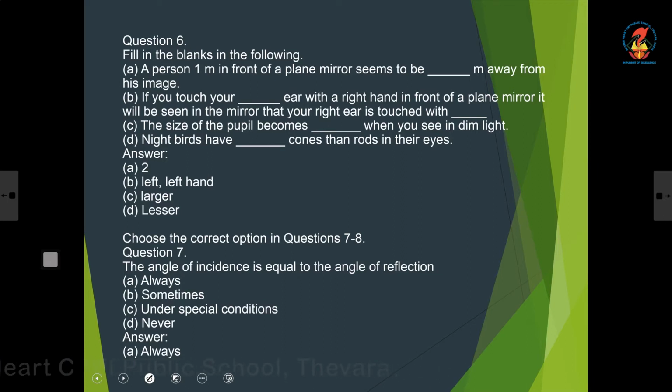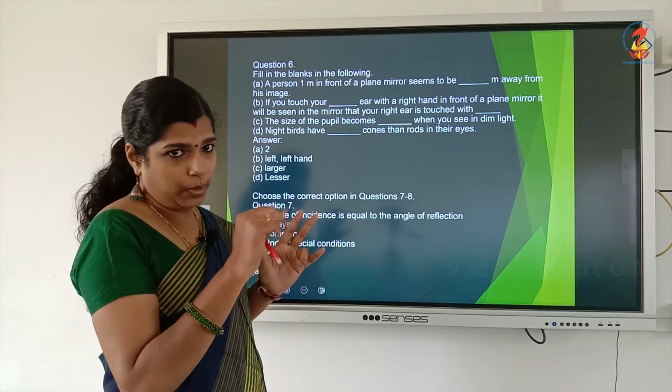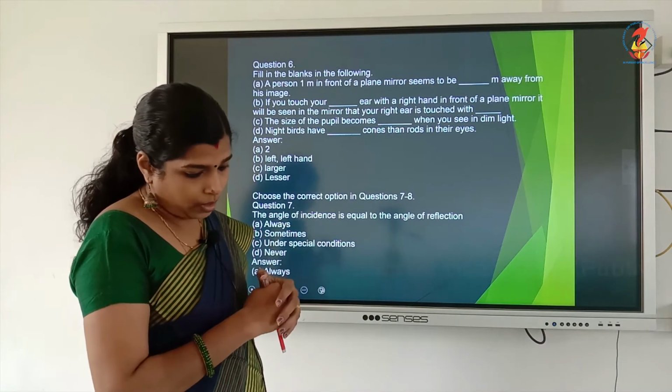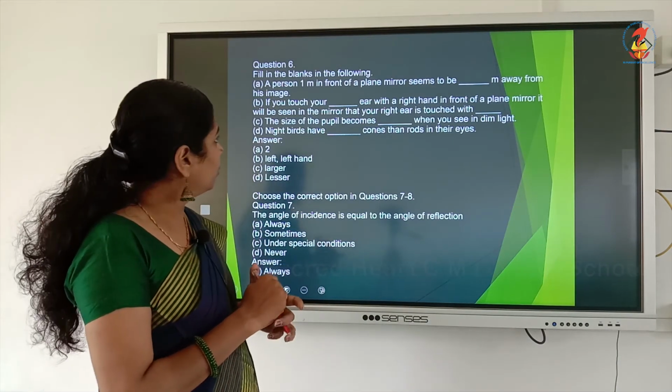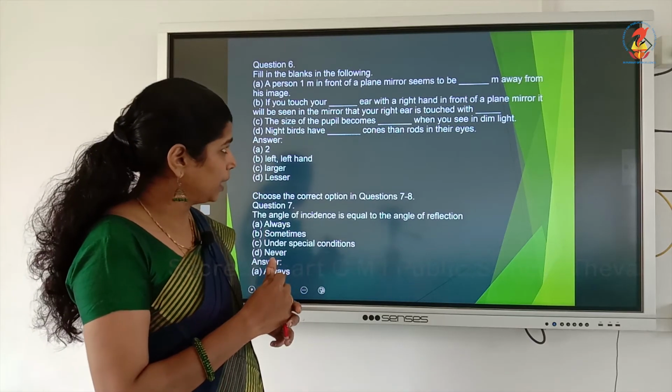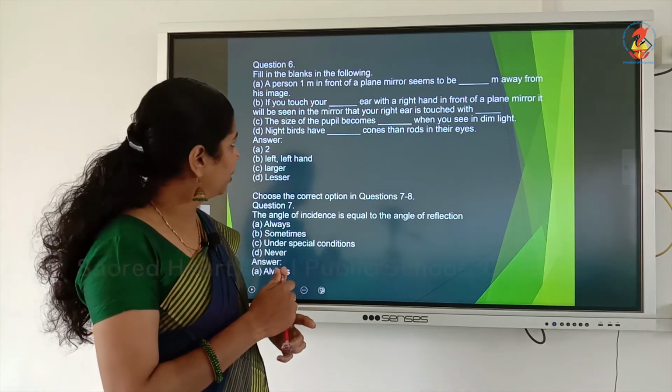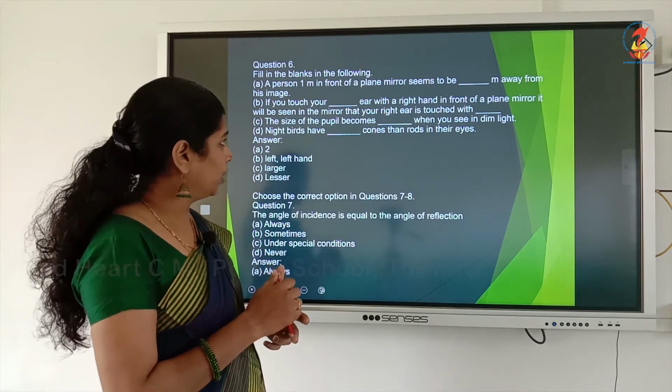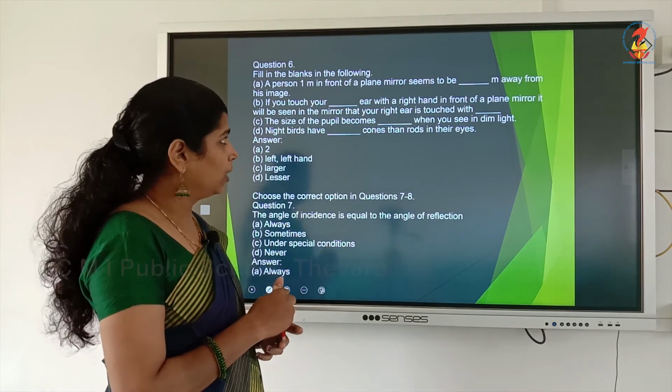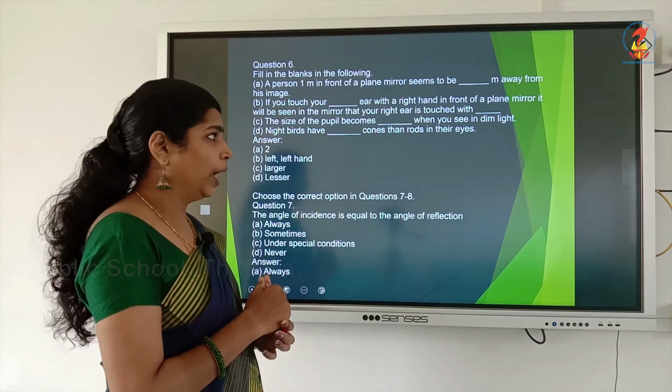Then fill in the blanks. A person 1 meter in front of the plane mirror seems to be dash meter away from his image. From the object to the image, it's 2 meter. Then if you touch your left ear with the right hand in front of a plane mirror, it will be seen in the mirror that your right ear is touched by your left hand.